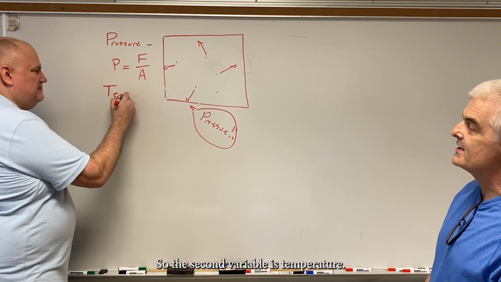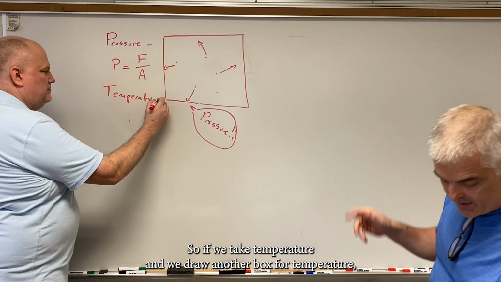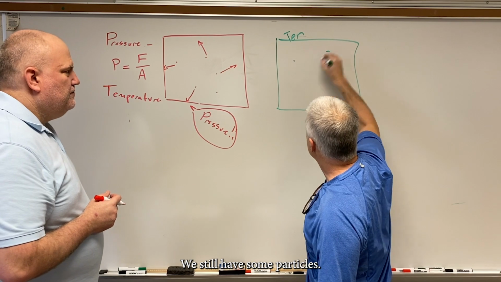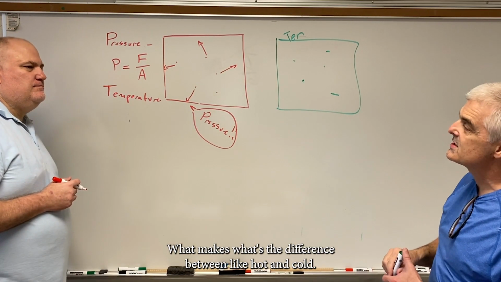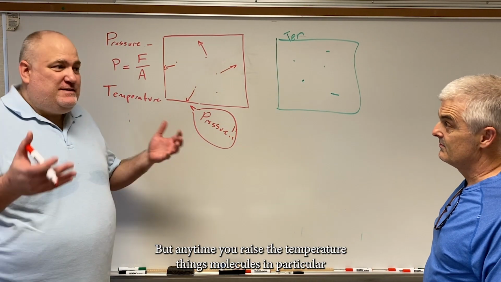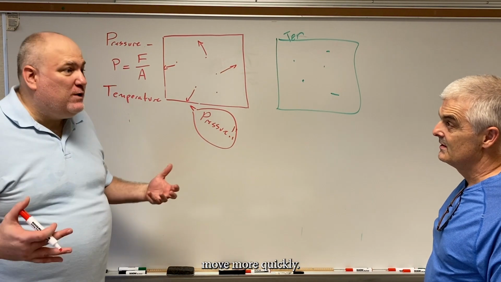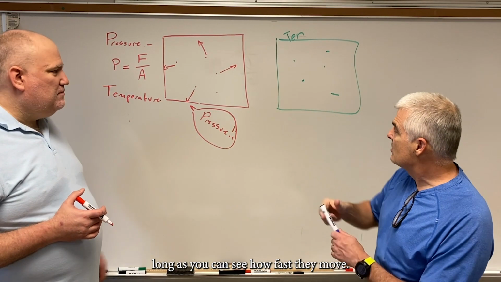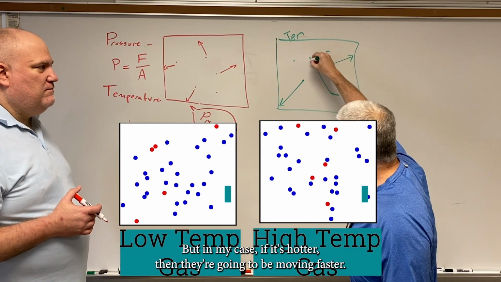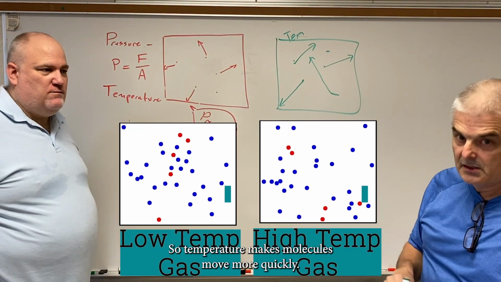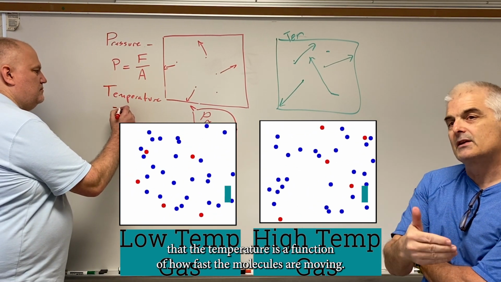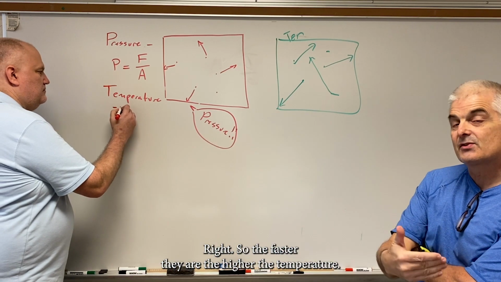So the second variable is temperature. If we draw another box for temperature right here, again, we still have some particles. What's the difference between hot and cold? You probably know this from before, but anytime you raise the temperature, molecules move more quickly. So you have arrows that are kind of this long, showing how fast they move. If it's hotter, they're going to be moving faster. So temperature makes molecules move more quickly. I want you to write that down: temperature is a function of how fast the molecules are moving. So the faster they are, the higher the temperature.